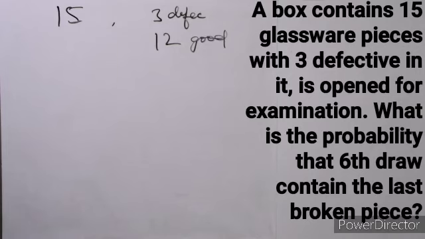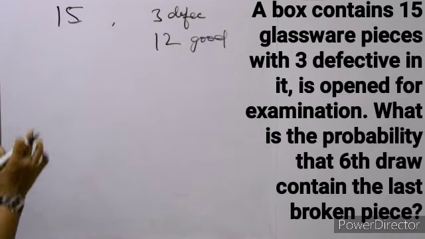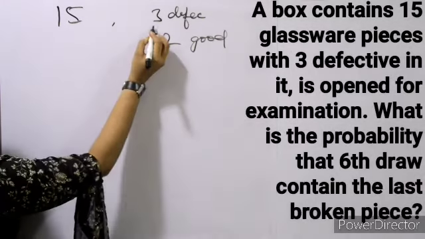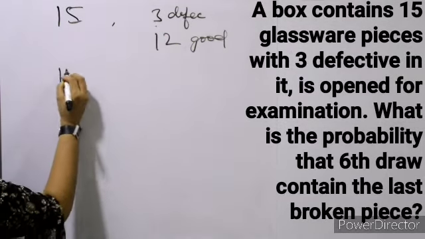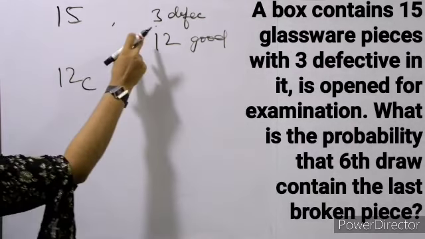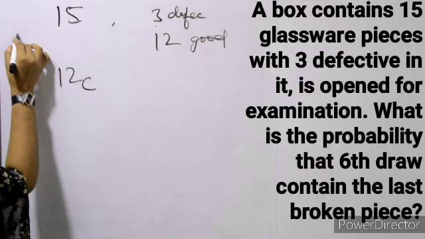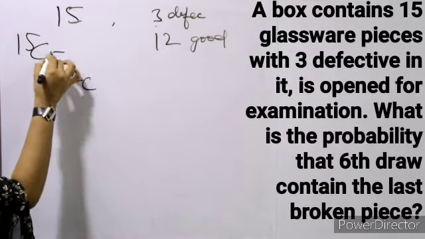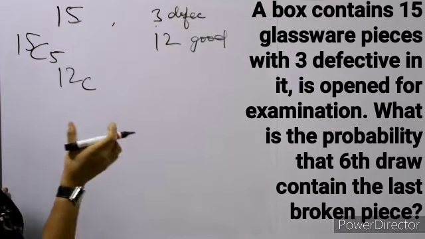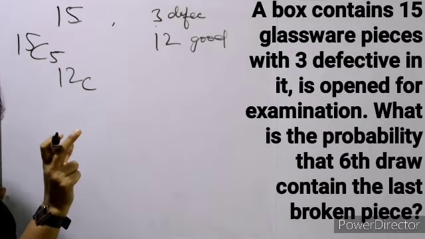ठीक है. तो sixth draw contains the last broken piece मतलब पहले के sixth draw last broken piece out of 3. तो 12 pieces जो good pieces हैं उसमें से, so total 5 pieces पहले के निकाले ना, तो 15C5 because sixth is the last broken piece. It means जो पहले के 5 है उसमें 2 broken pieces होंगे.